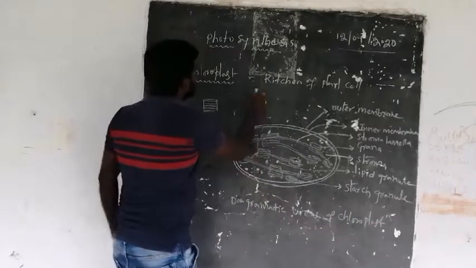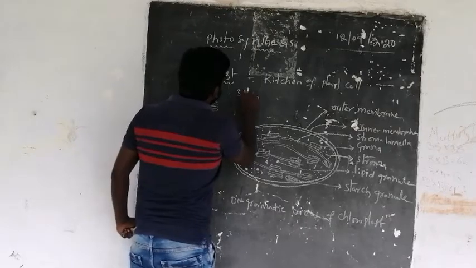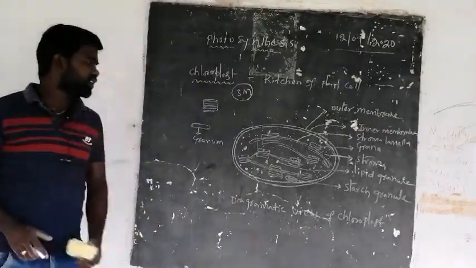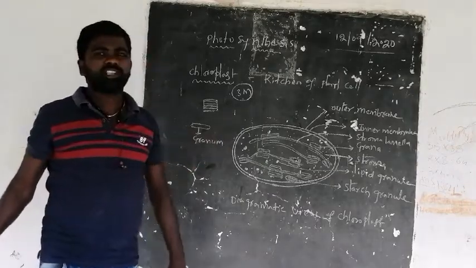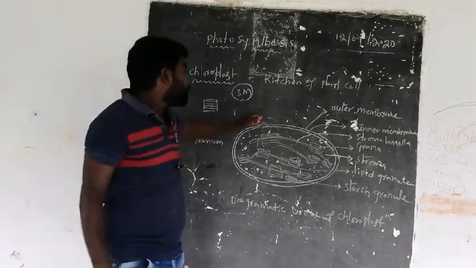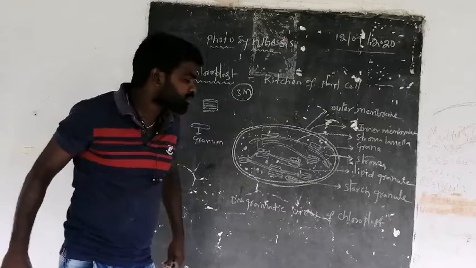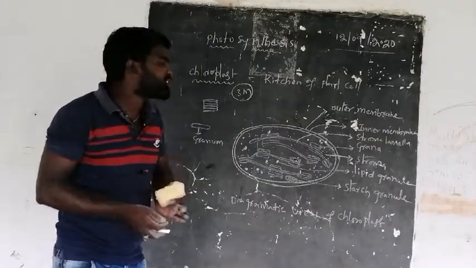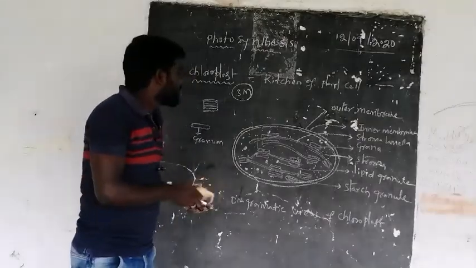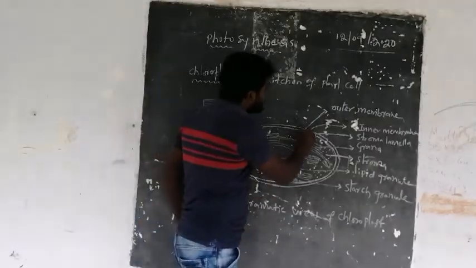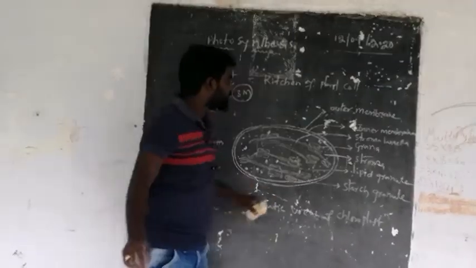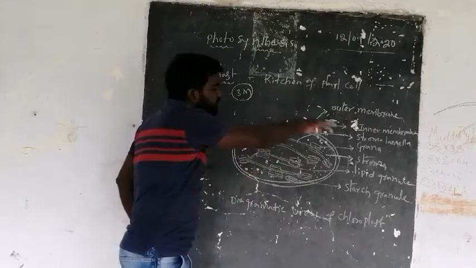In the annual exam, these are very, very important 3-mark questions. Now, the diagrammatic view of a chloroplast. What is the structure of this chloroplast? Here, the chloroplast has an outer membrane, an inner membrane, and the liquid tissue present in the